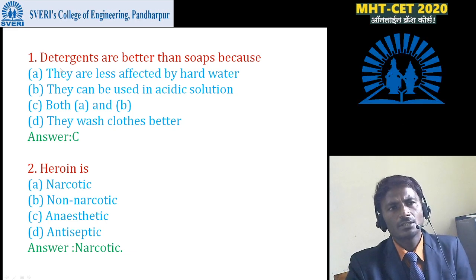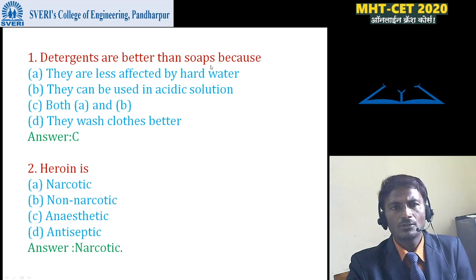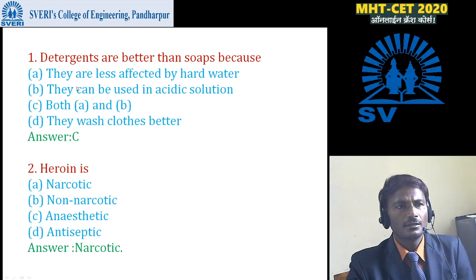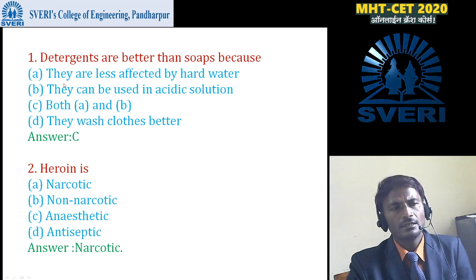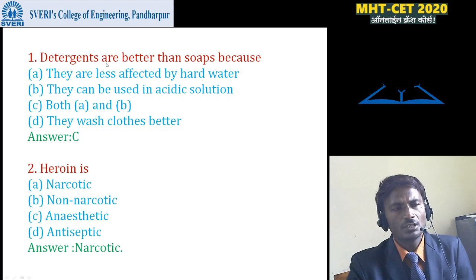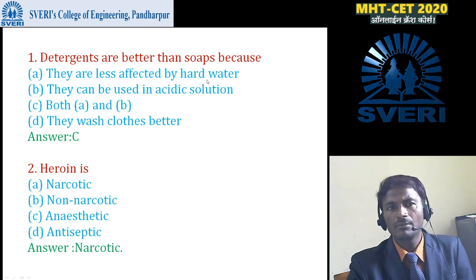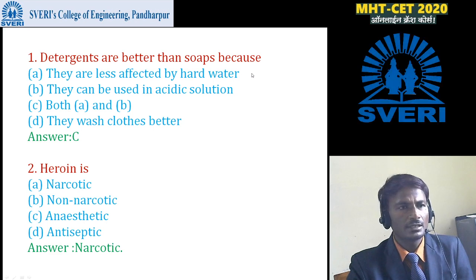See here, what is the question? Detergents are better than soap. What is the reason? We can see here, they are less affected by hard water. We know that we cannot use soap in hard water, but we can use detergent in hard water. That is why they are less affected by hard water. This option is correct here.